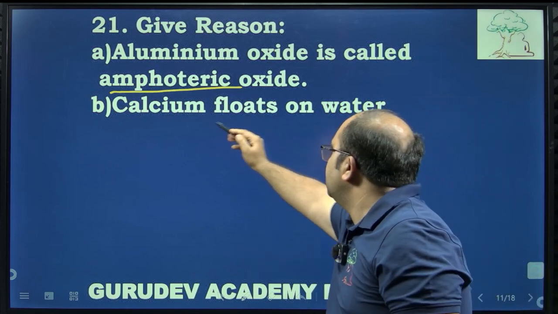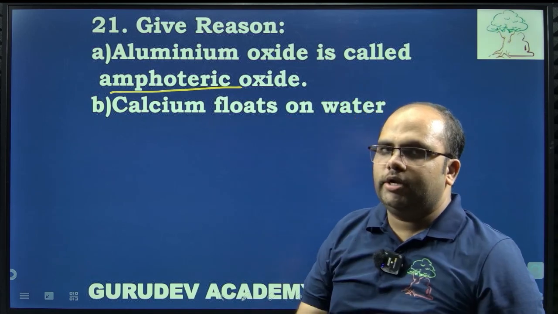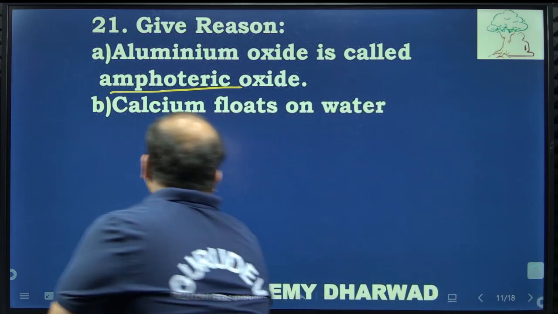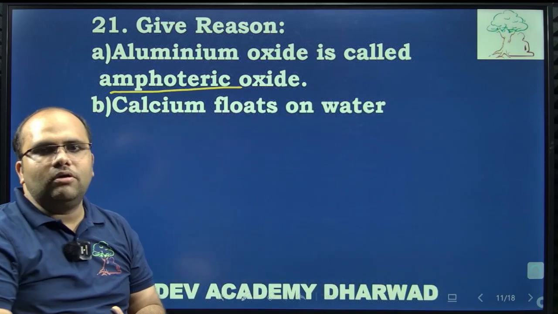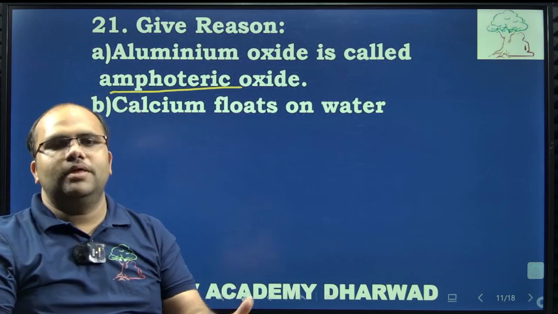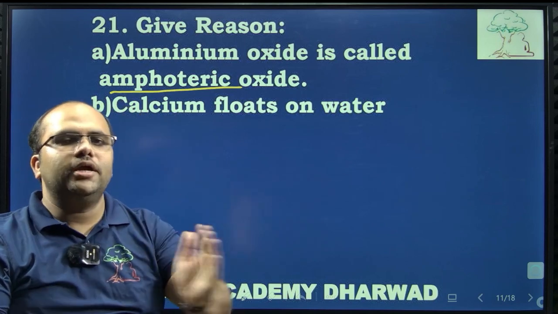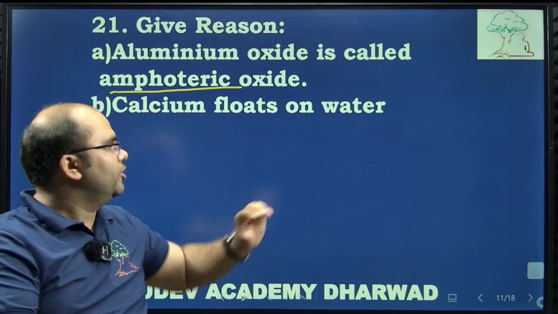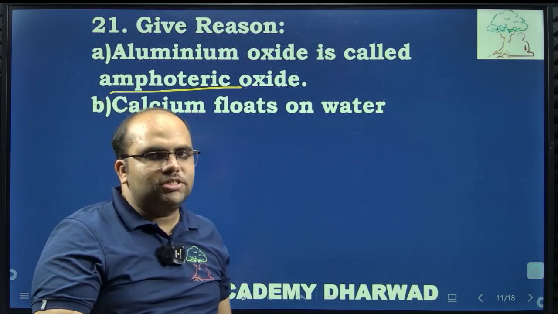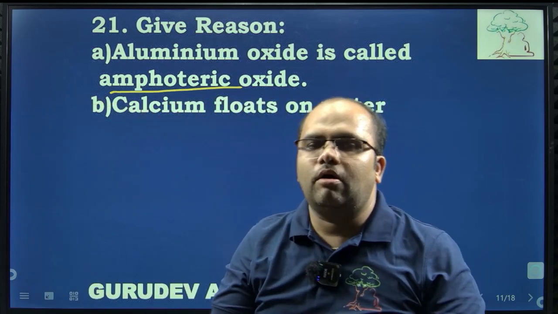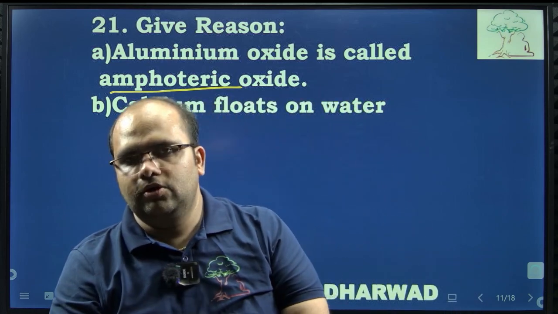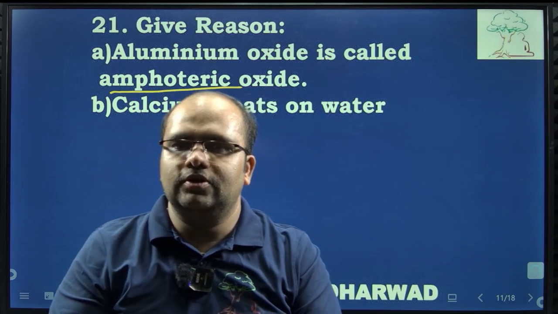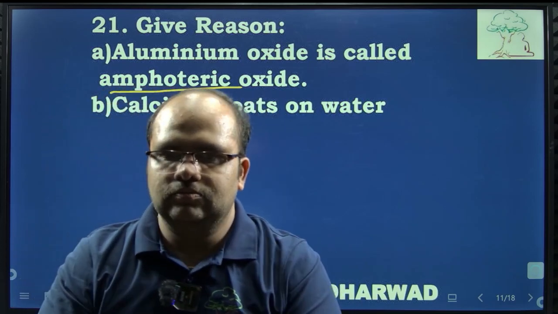Then, calcium floats on water. So calcium is going to float on water. Why does calcium float on water? When calcium chemically reacts, it will start bubbling so that it is accommodated on the surface. Because it is accommodated on the surface, the calcium will start floating on the water molecules. So this is the question which can be written as reasons for 2 marks.